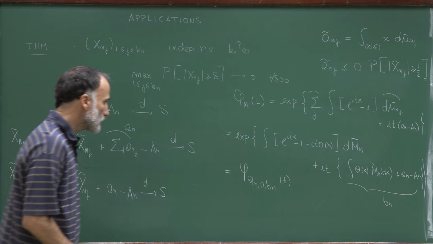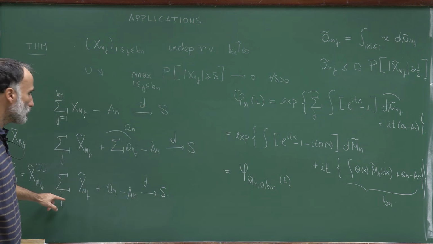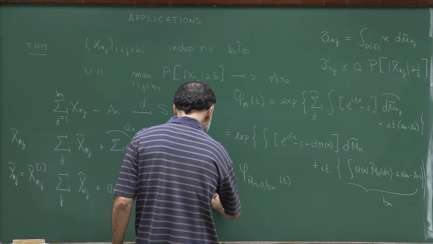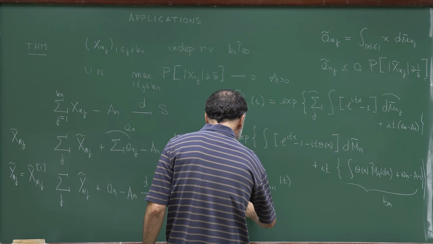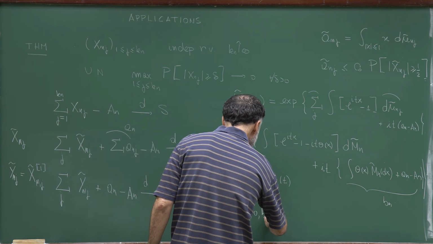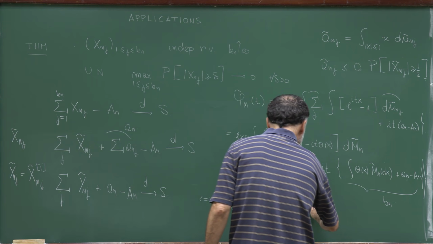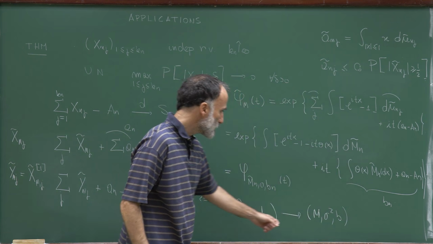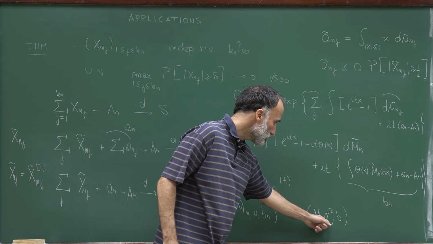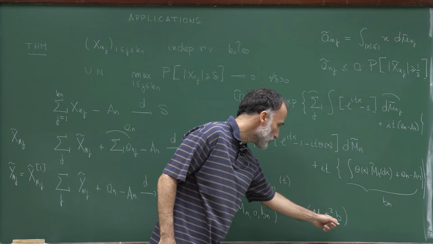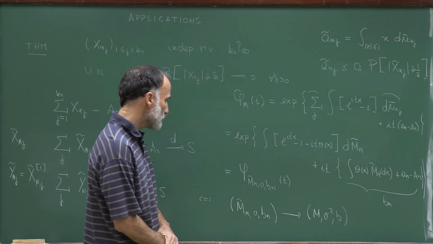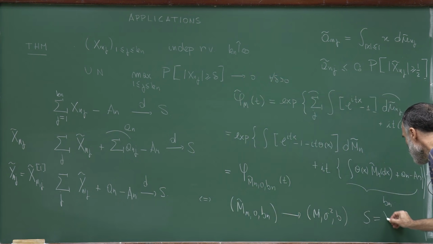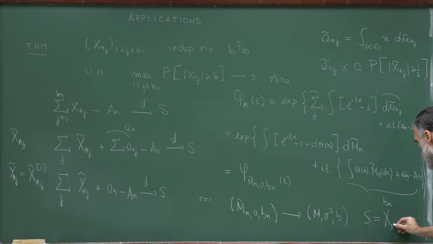And then we proved that this random variable converges to a distribution F if and only if the triple mu tilde n, 0, b n converges to a triple mu, sigma squared, b. So if and only if there exists a Levy measure mu, a non-negative real number sigma squared, and a real number b, such that this convergence happens, and in that case S will be the random variable associated to this triple.